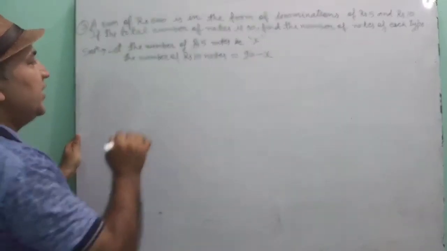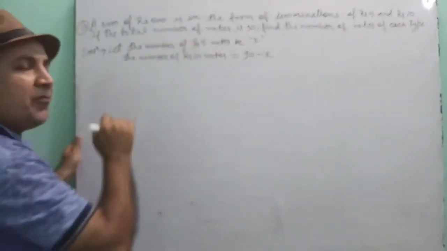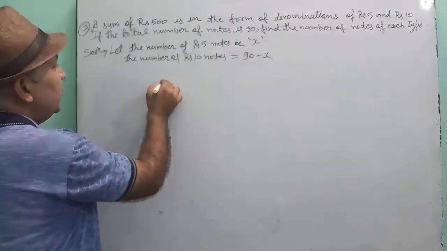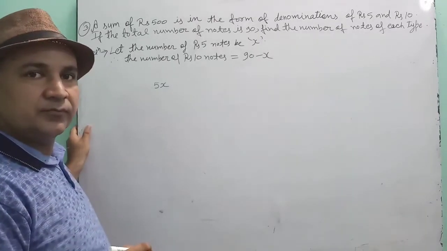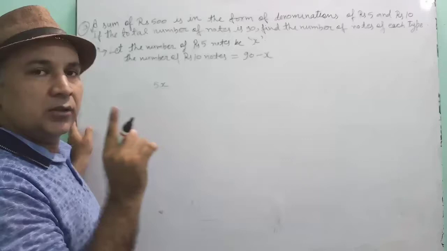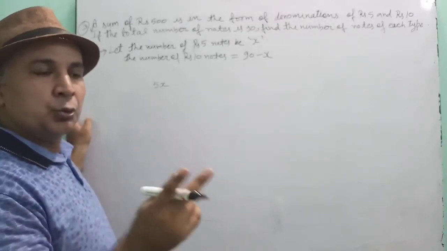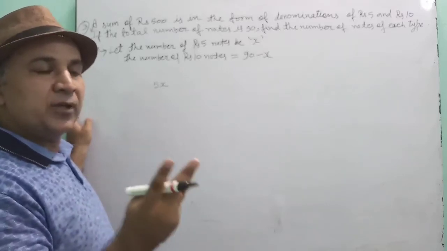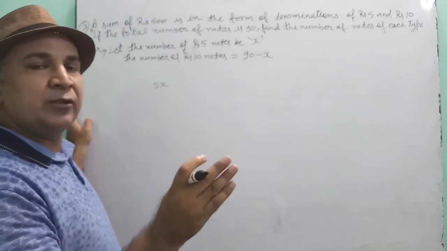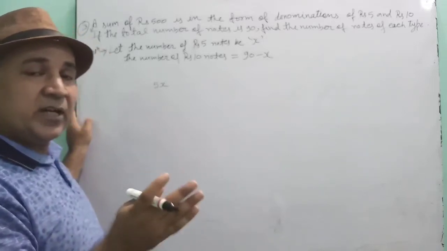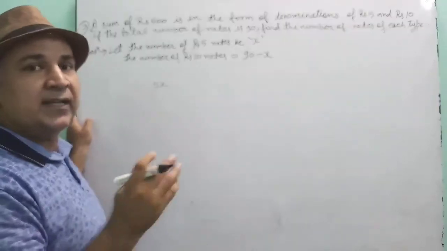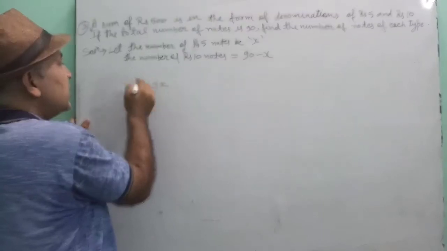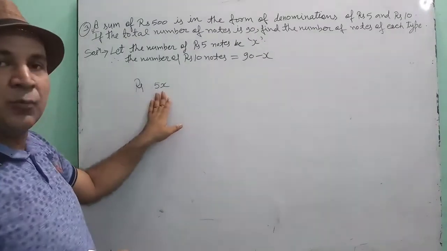Okay. Now see. If you have x notes of 5 rupees, then what will be the value of it? Its value will be 5 into x rupees. One note of 5 rupees is 5. Two notes of 5 rupees is 10 rupees. How is it getting? 2 into 5. If you have 3 notes of 5 rupees, then 3 into 5 means 15. Similarly, if you have x notes of 5, then 5 into x will be the rupees. Understood? This is the value of 5 rupee notes.